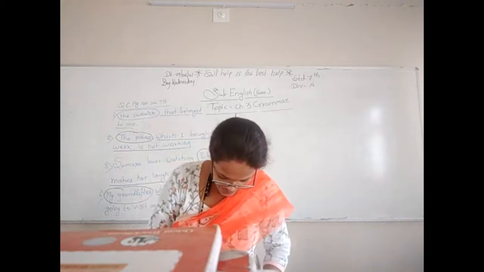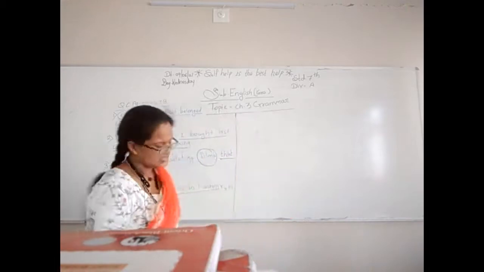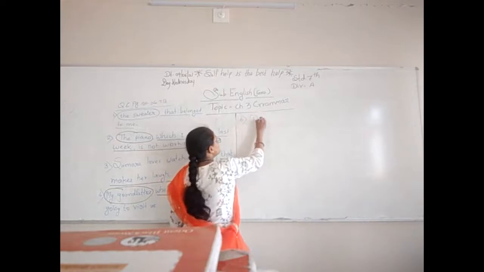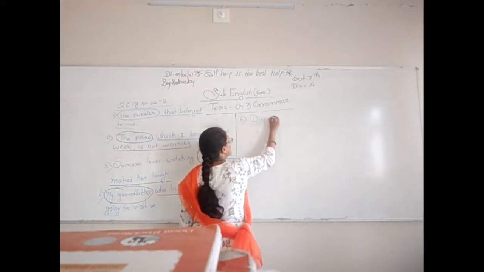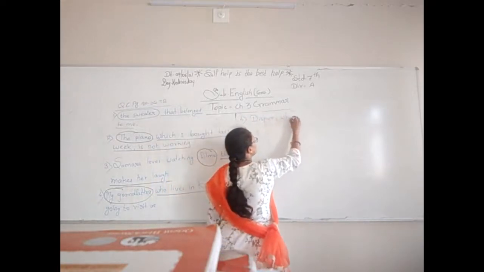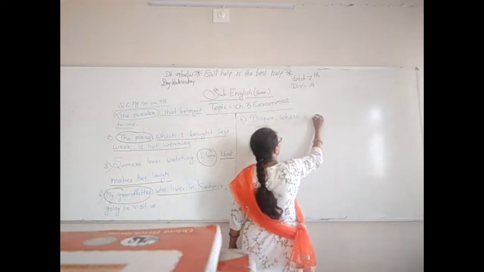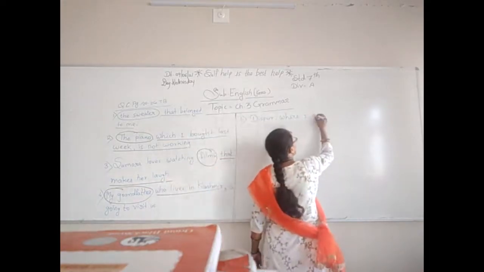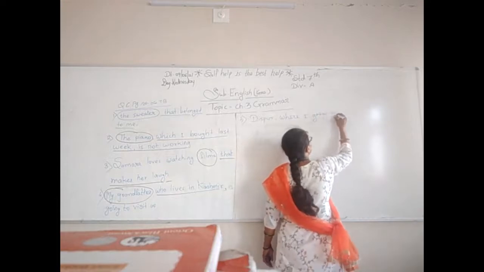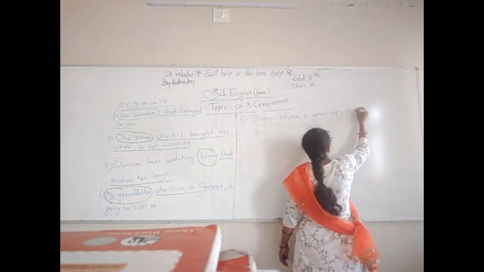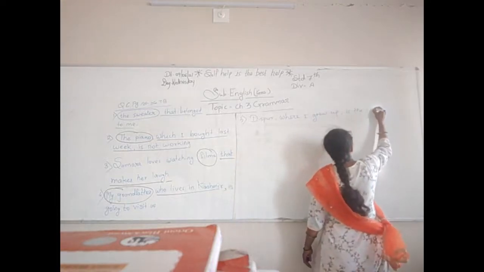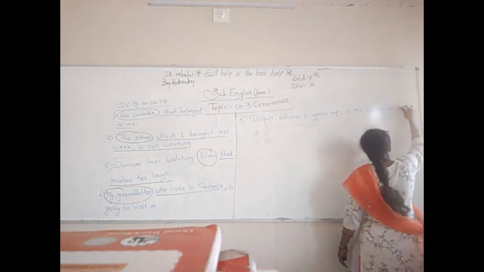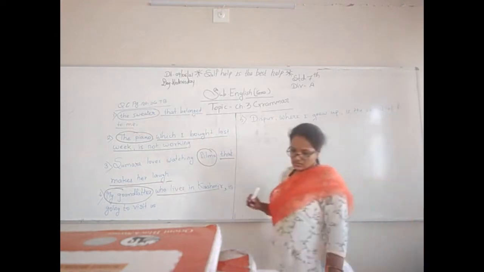Dispur, where I grew up, is the capital of Assam. Fifth one. Dispur, where I grew up, is the capital of what?